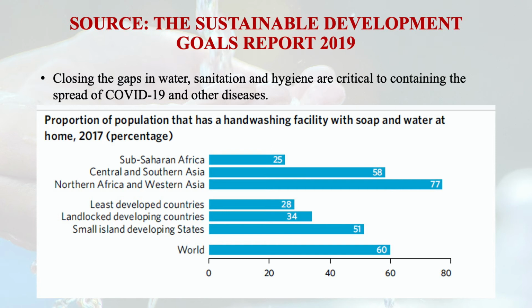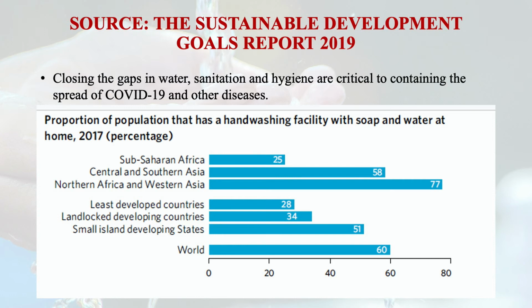Despite the progress of all these things, billions of people across the world lack these basic services. So we need to take immediate action to improve access to water, sanitation, hygiene services to prevent infection and contain the spread of this, especially COVID-19.